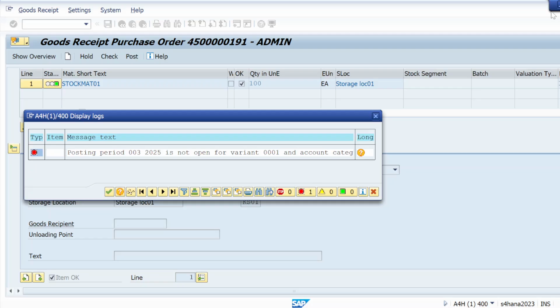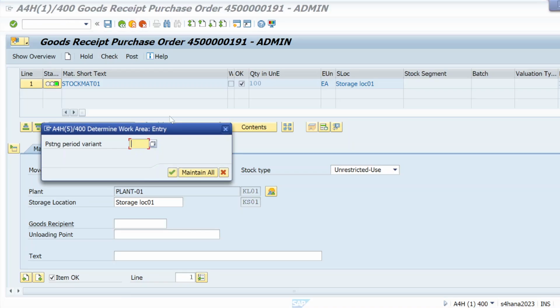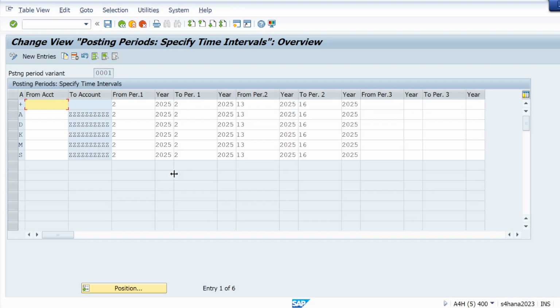Now got it. So this is completely an FI error. Where are we going to resolve that? Simply in OB52. This is completely an FI error. Just go to OB52. If you remember, after creation of the enterprise structure, we have seen all these settings like OB52, OBY6. So that OB52 we need to maintain. 0001. Posting period variant is 0001. So in the posting period variant, this issue is coming.